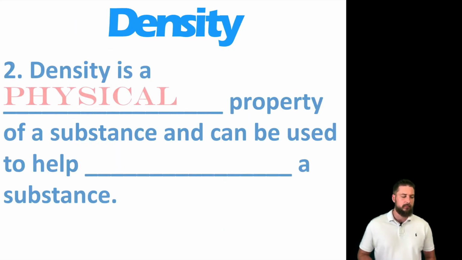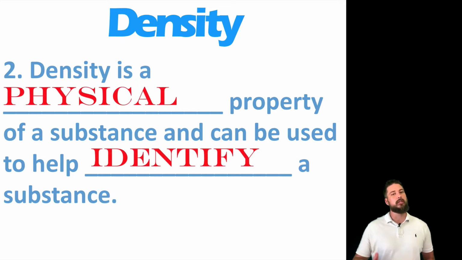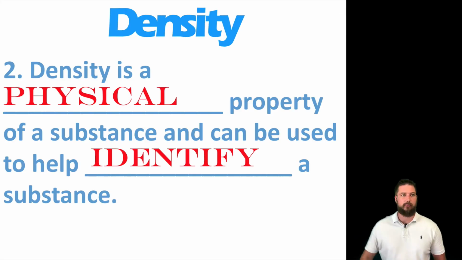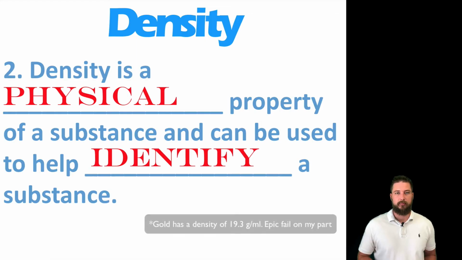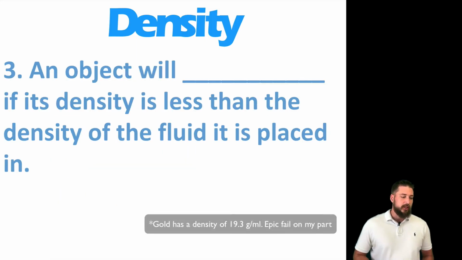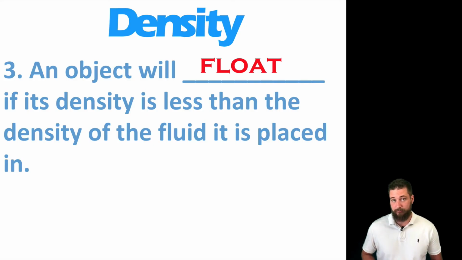Now, density is a physical property of a substance, and you can actually use it to identify the substance. And so substances have their own unique density. And so if something has, for example, the density of 5, it's definitely not gold because gold has a density somewhere around 13. And an object will float in water if it has a density that's less than the water.